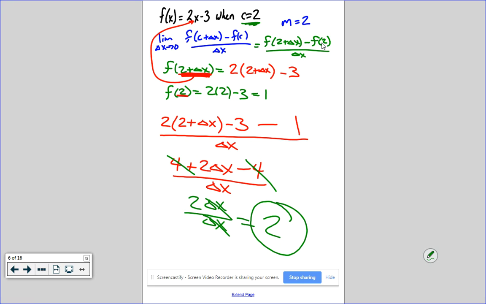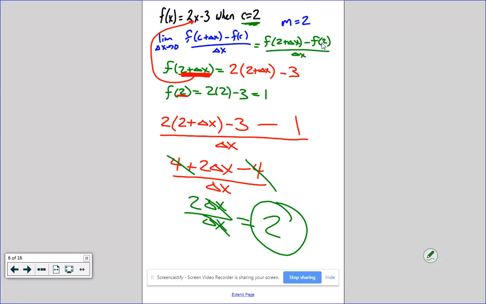Now, if this was not linear, at this point you would still have a c left. Like if this was a quadratic, you would have c left. Then you would have to plug in that specific c value to find that answer. Oh, no, check that. Sorry, we plugged in up here, so you won't have a c. Retract my previous statement. But when given something like that, can we just look at it and say slope is 2? Nope. So you've got to work through the process, because I give you linear examples so you have something tangible to do, so you can practice that concept before we move on to harder concepts.